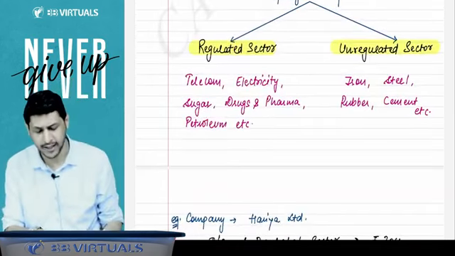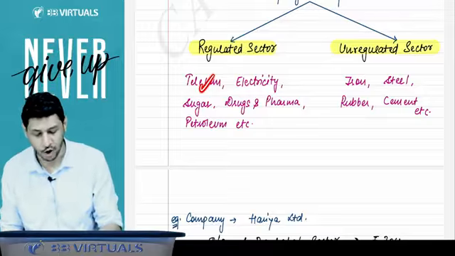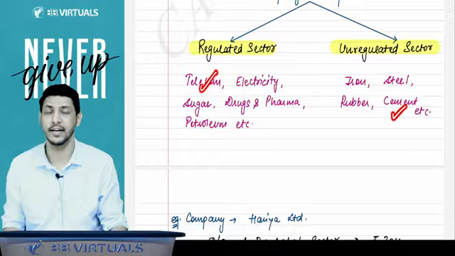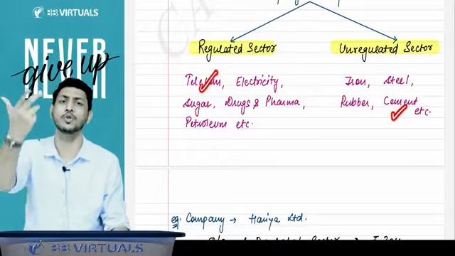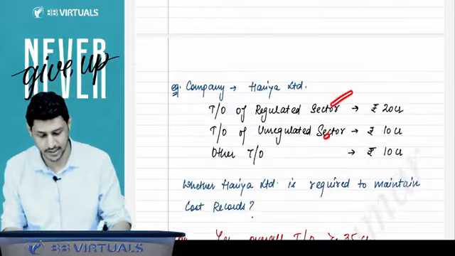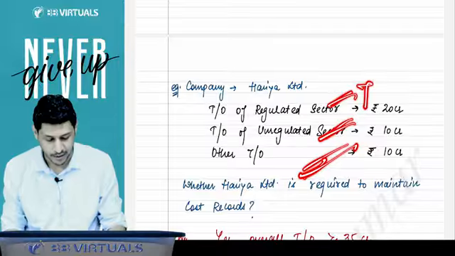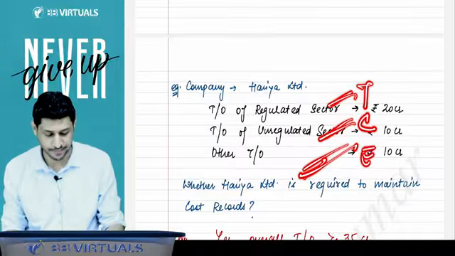For example, Haria Limited was giving telecom services as well. Haria Limited was manufacturing cement as well. And Haria Limited was providing education services as well. So there are three activities that Haria Limited is doing: telecom, cement, and education.